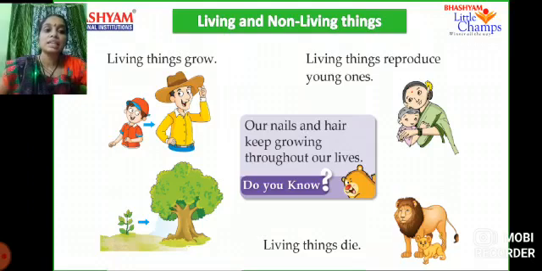Okay. Next, living things die. All the living things have a lifespan. Some plants live few months. Some plants live many years. Like the animals, for us also there is a certain lifespan. Did you know, children? Our nails and hair keep growing throughout our lives.